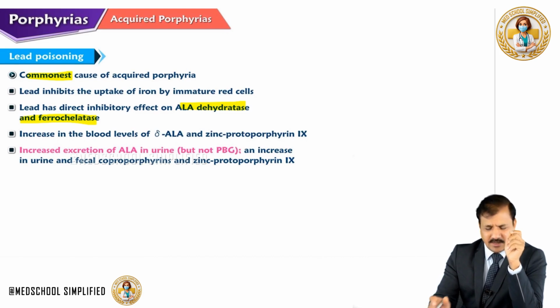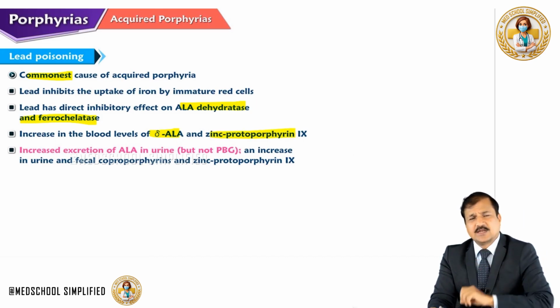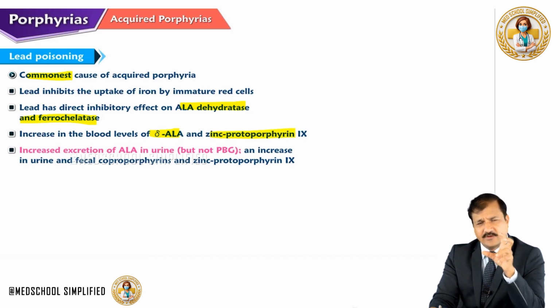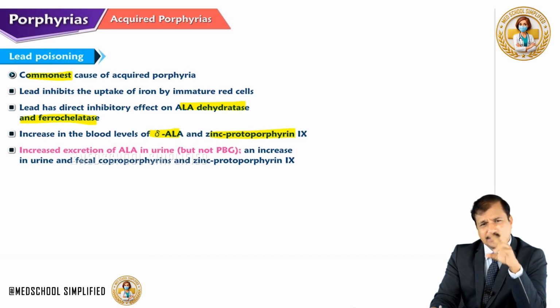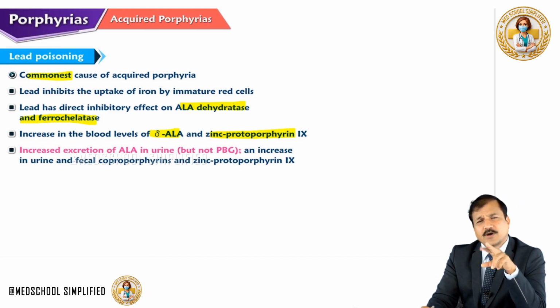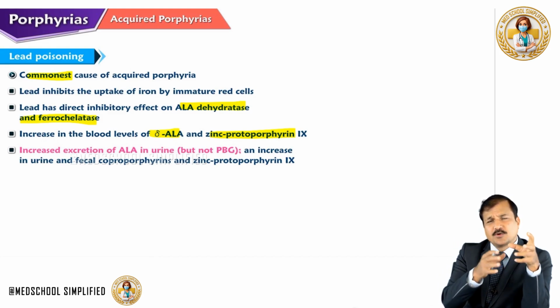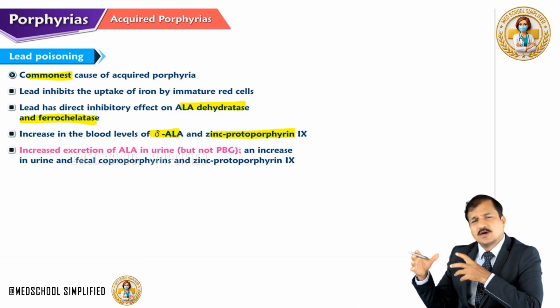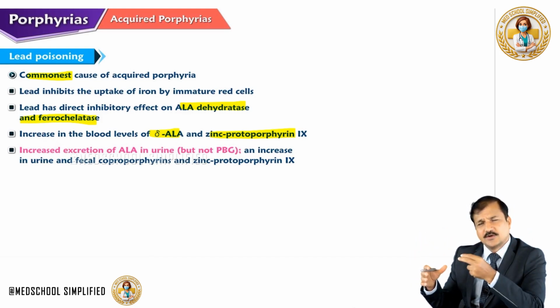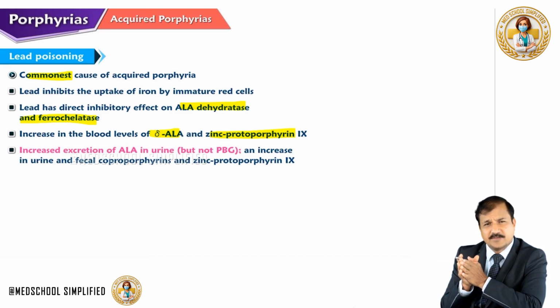An increase in the blood levels of delta aminolevulinate and zinc protoporphyrin 9 is seen in lead poisoning, because when lead is there, it is going to replace zinc which is present in ALA dehydratase and release that zinc, and that zinc will bind with protoporphyrin 9 which is available because ferrochelatase, which is responsible for conversion of protoporphyrin 9 into the heme molecule by introducing ferrous iron in the center, is inhibited by lead.